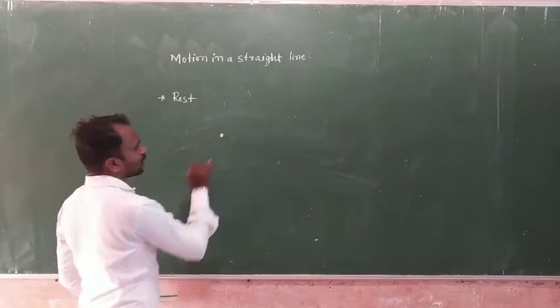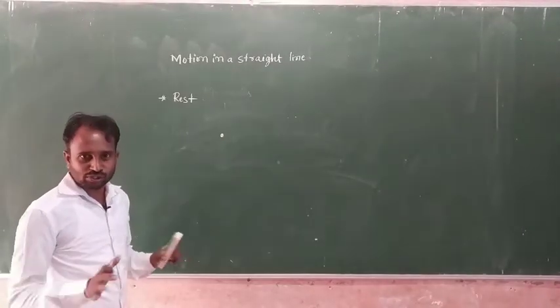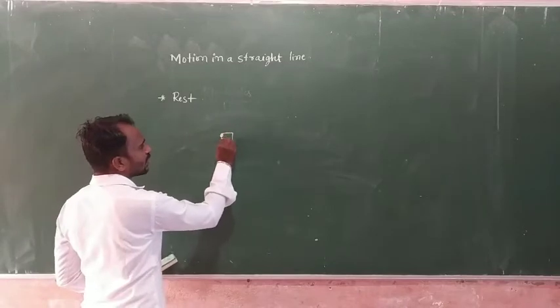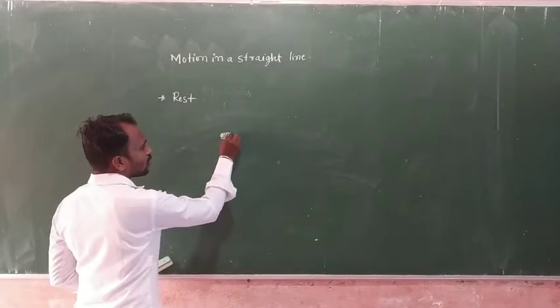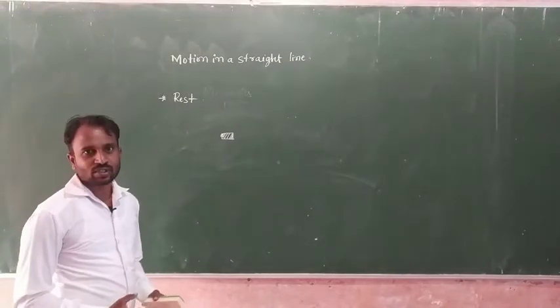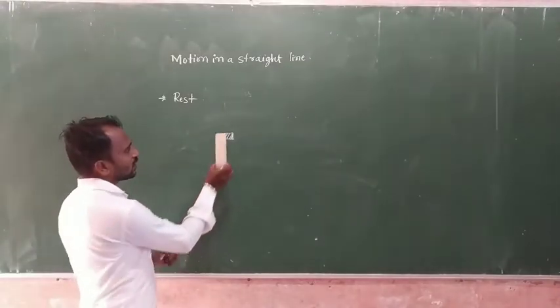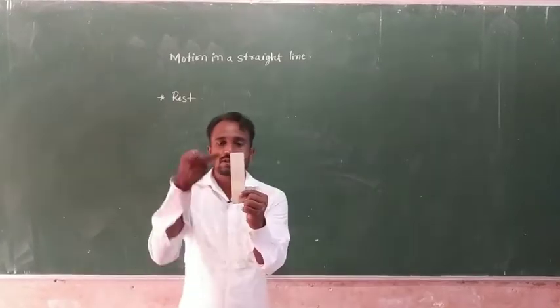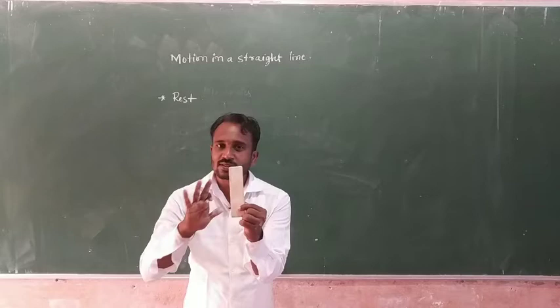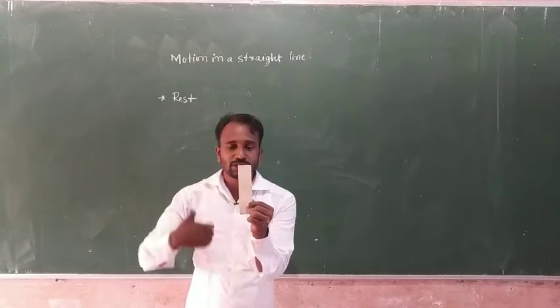So this object does not change its position with respect to surrounding. Why here we consider respect to surrounding? Because for surrounding we consider reference. Suppose this one is object. So object is in a rest position. It means this object does not change its position with respect to me.